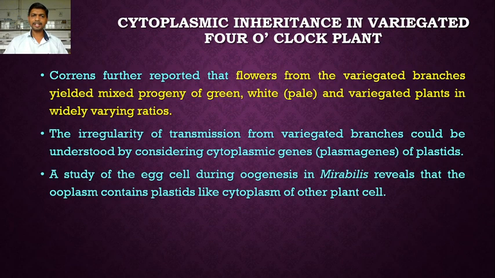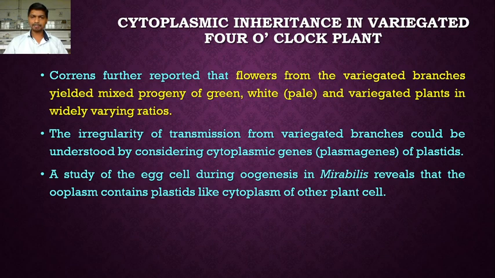The irregularity of the transmission from variegated branches could be understood by considering cytoplasmic genes, or the plasma genes, of the plastid. A study of the egg cell during oogenesis in Mirabilis reveals that the ooplasm contains plastids like the cytoplasm of other plant cells.